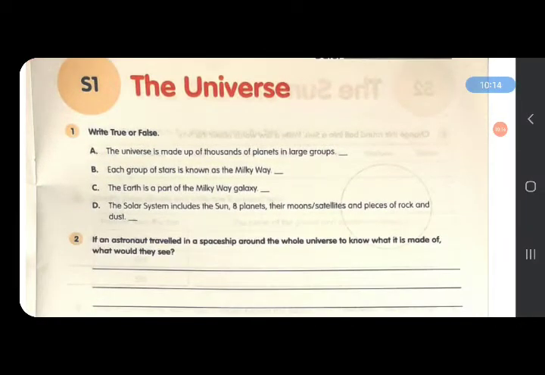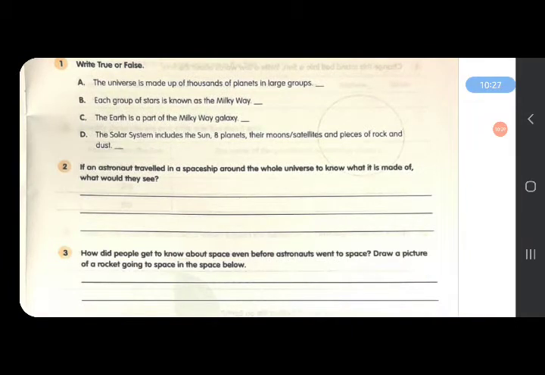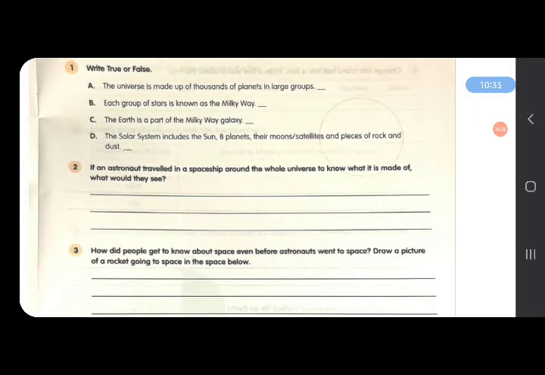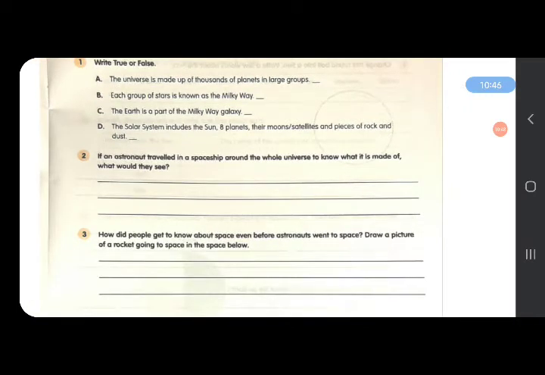Question 1, write true or false. A, the universe is made up of thousands of planets in large groups. What do you think? How many planets are there? B, each group of stars is known as the Milky Way. Is it true or false? Each group of stars is known as the Milky Way galaxy. And next, the Earth is a part of the Milky Way galaxy. True or false? The solar system includes the sun, 8 planets, their moons, satellites, and pieces of rock and dust.